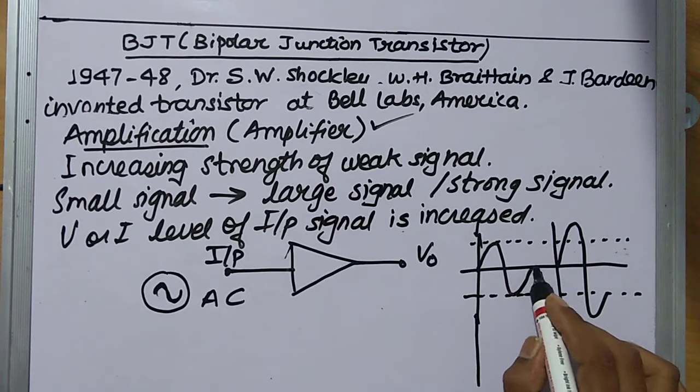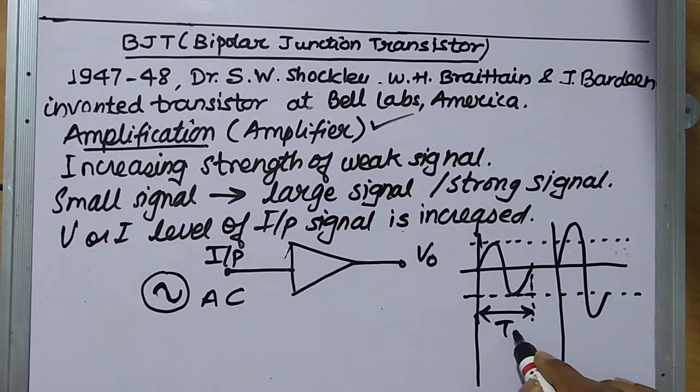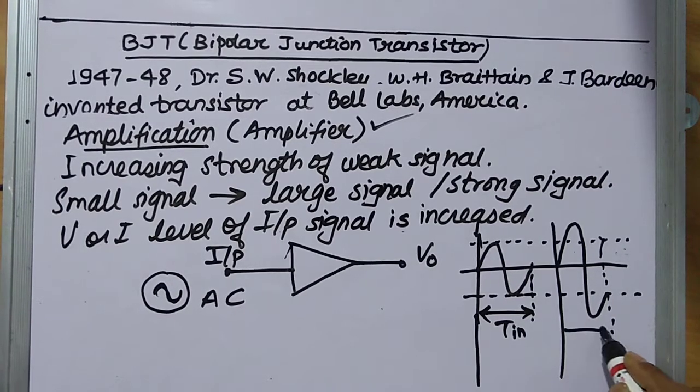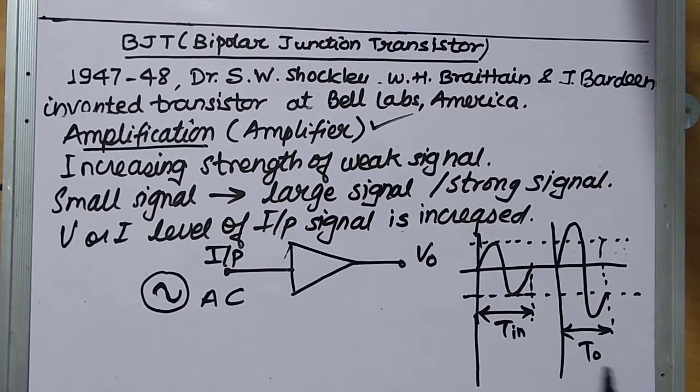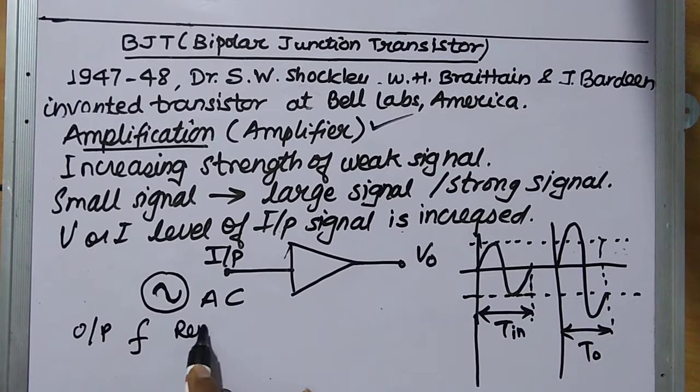Here the point to be noted is that if this is the time period T0 of the input signal, then the output signal time period will not change. Means what? Output frequency remains constant.